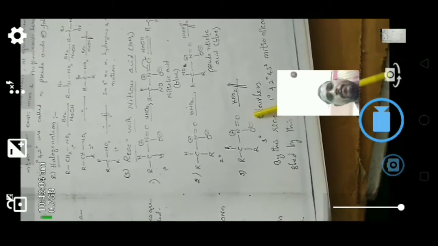And in a tertiary nitroalkane there is no alpha hydrogen, which is why it doesn't react with nitrous acid. So by using this method we can distinguish primary, secondary and tertiary nitroalkanes. This is very important for distinguishing them.